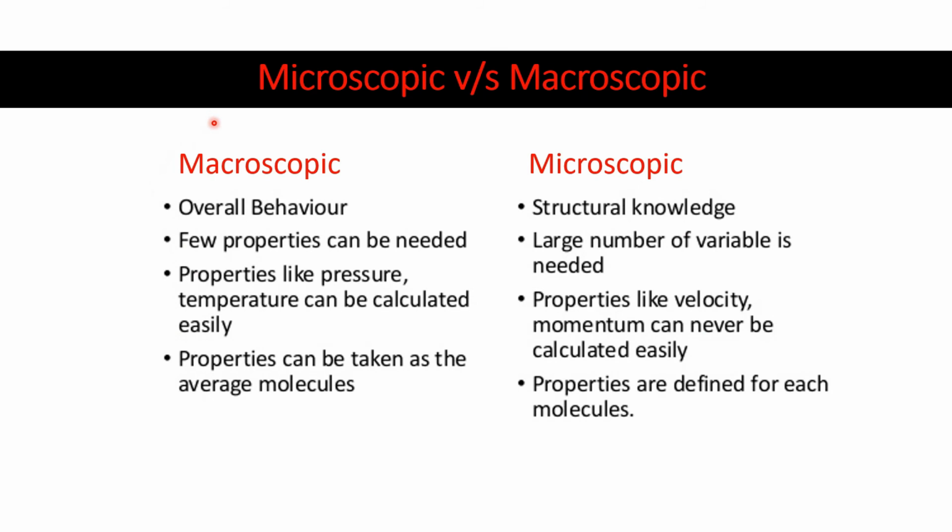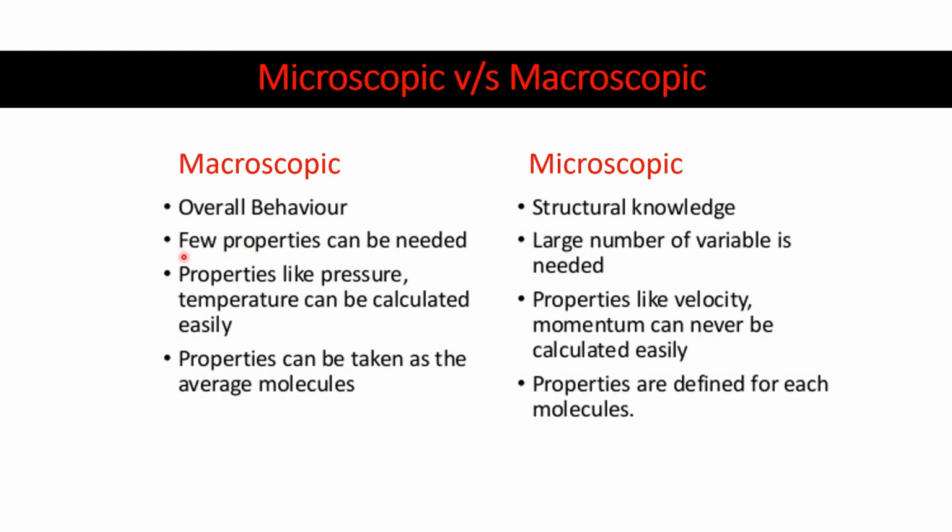Now here is the differentiation between macroscopic and microscopic properties. In the macroscopic approach, we look at the overall behavior of the matter, whereas in the microscopic approach we look at the structural knowledge of the matter, its physical properties and what it is composed of. It is very difficult to know these things, and rigorous research is going on, because the behavior of matter changes considerably from macro to micro.